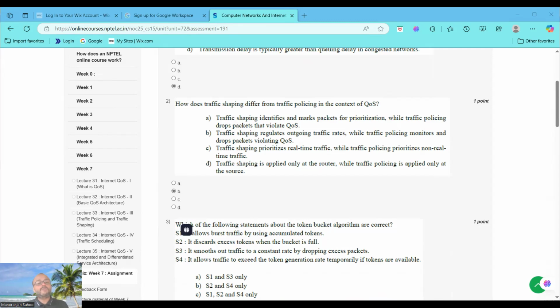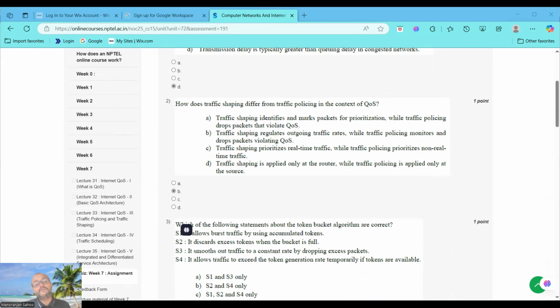Now, moving to question number 2, it is also correct statements because option B is the correct one. Why do we say B is correct? This accurately captures the core difference. Traffic shaping controls the rate of outgoing traffic, that is smoothing bursts by delaying packets, often used to prevent downstream congestion. Traffic policing monitors traffic, incoming or outgoing, and enforces the quality of services by dropping or marking non-compliant packets. This matches the definitions and roles in quality of services architectures, making it the correct statement.